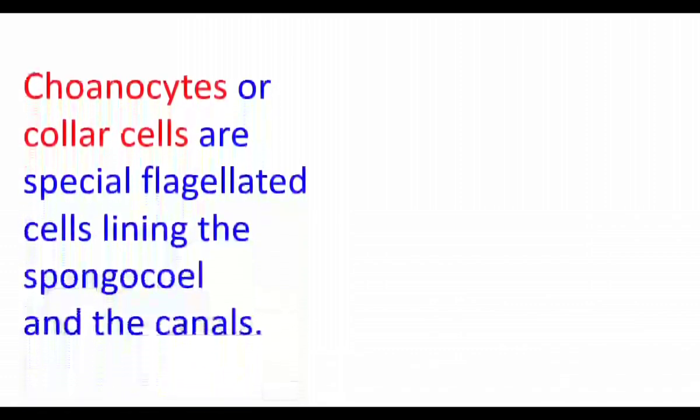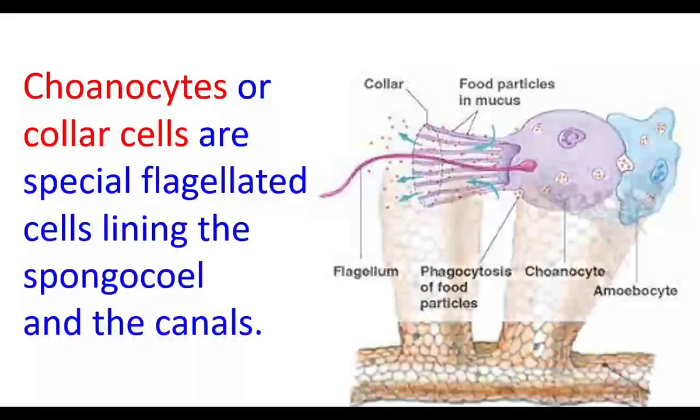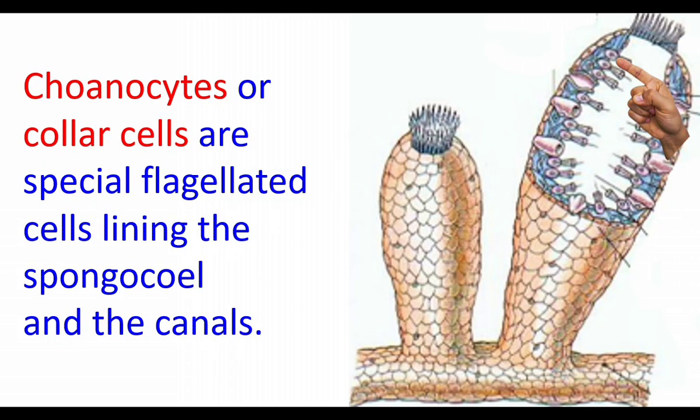Choanocytes or collar cells are specialized flagellated cells lining the spongocoel and the canals. The canals and the central cavity spongocoel are lined by collar cells called choanocytes. This is a single collar cell. The cell has flagella. The flagella create water current. Here we can see the choanocytes arranged inside the spongocoel. The choanocytes or collar cells create water current, so water flows through the canal system.